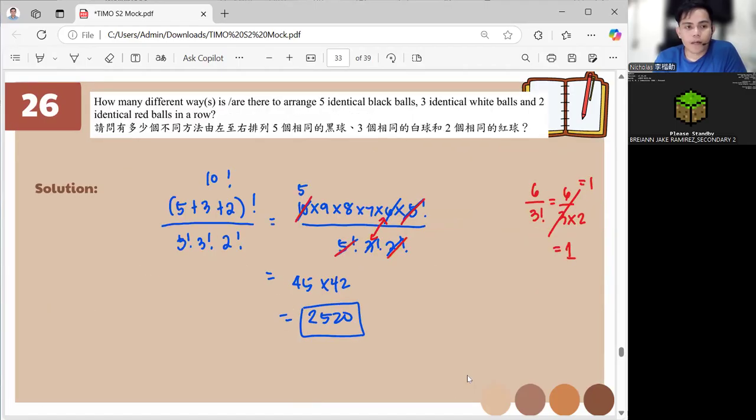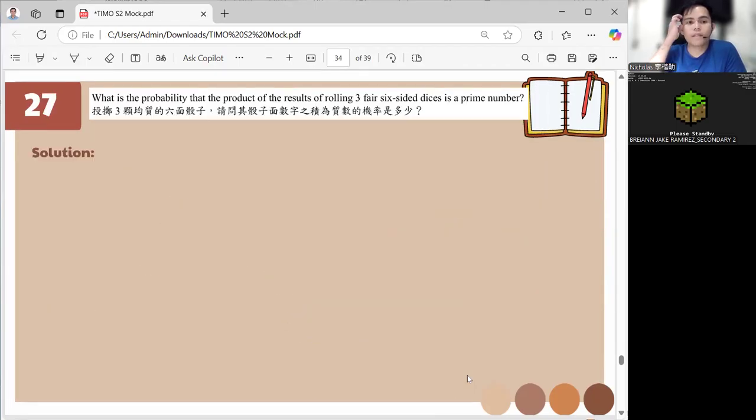Okay, let's have number 27. What is the probability that the product of results of rolling 3 six-sided dice is a prime number? So it's a prime number when you draw, okay? And take note, 3 six-sided dice, okay?